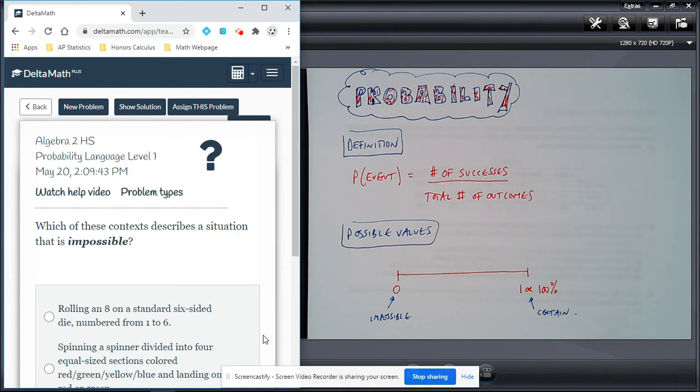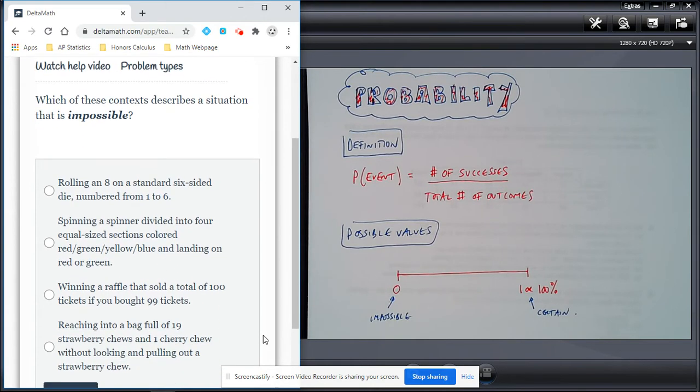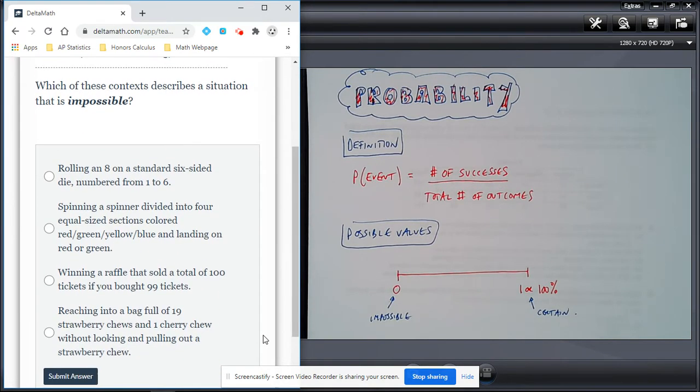So here is a particular question. It says, which of the contexts describes a situation that is impossible? That means it's not going to happen. So you've got 4 different choices here. Well, let's have a look at this one down at the bottom.